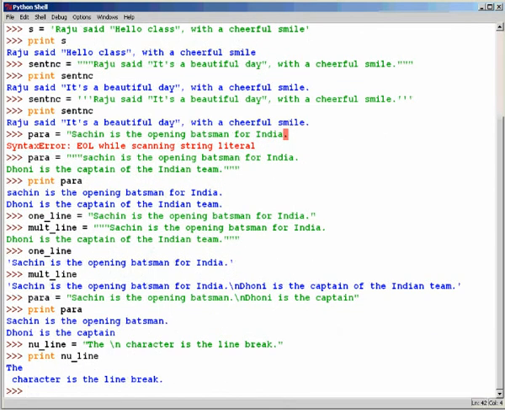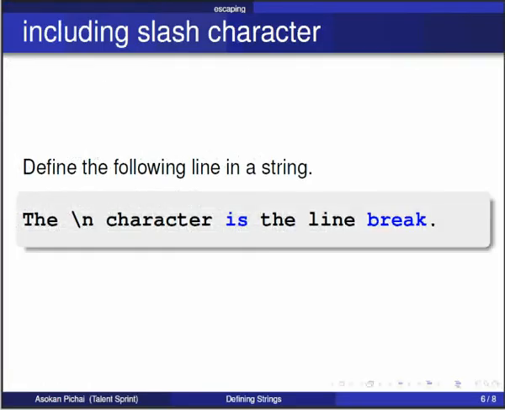Clearly, this is not what we want the string to contain. We want the string to contain slash and n as two separate characters, but not as one single line break character.